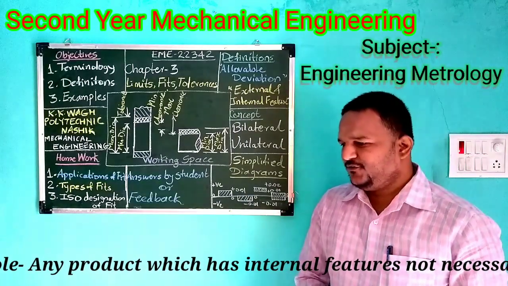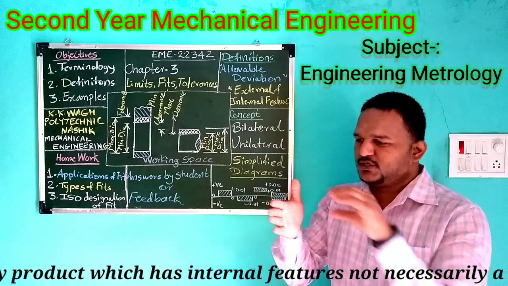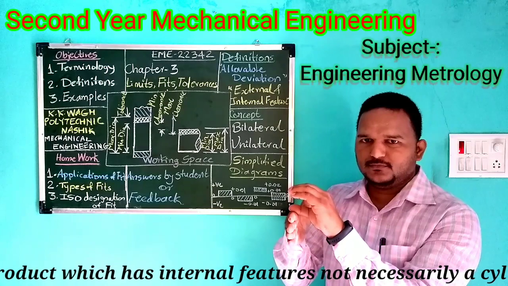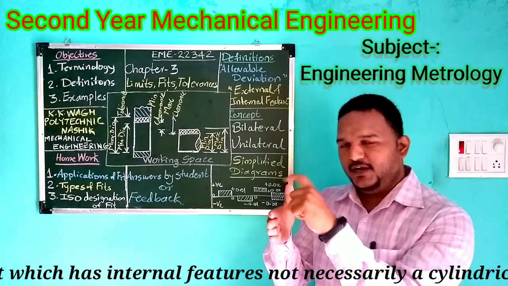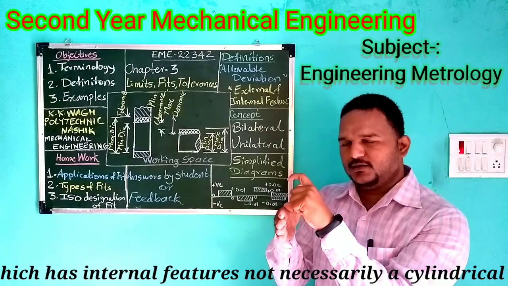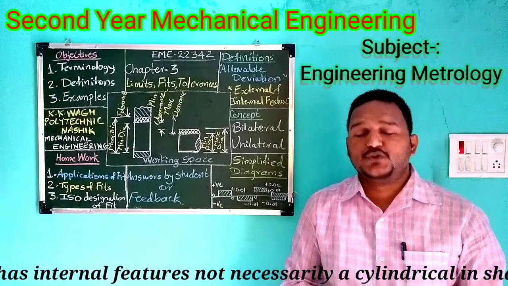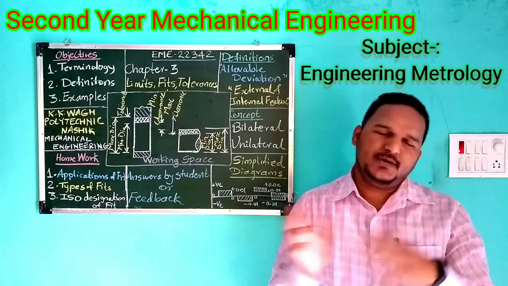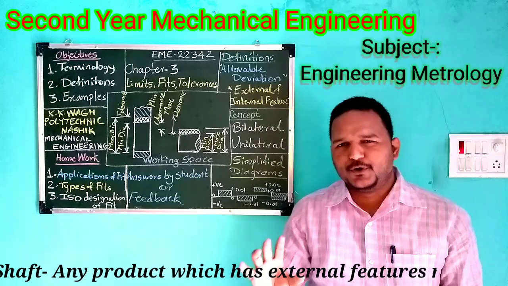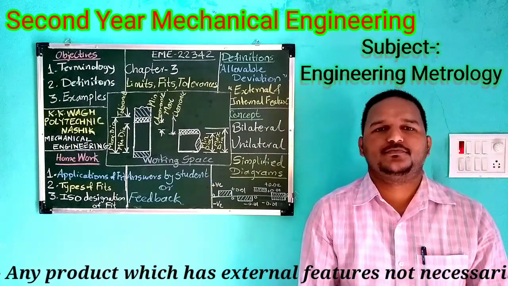In another case, if there is a bracket, and on that bracket we have a slot, and we have to measure the width of that slot. So that width of the internal slot is a hole dimension. Any component having internal features is termed as hole dimension, and any component having external features is termed as shaft dimension.